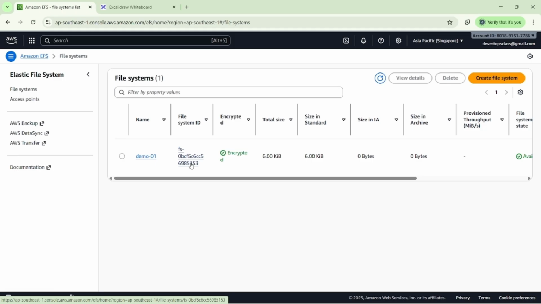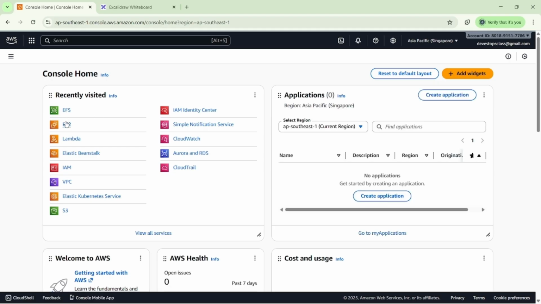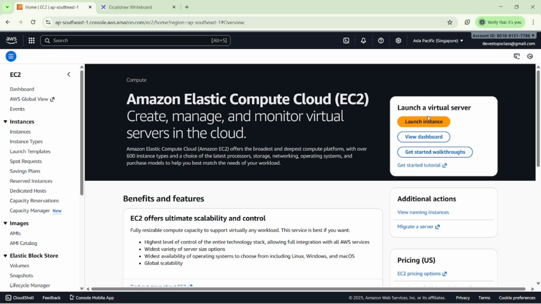Otherwise we are not installing the NFS. If we do not install the NFS client software, then we cannot see the data. Suppose I am creating another EC2 instance here. There is no need to delete the inbound rule, otherwise all inbound rules will be deleted from the EC2 instances.